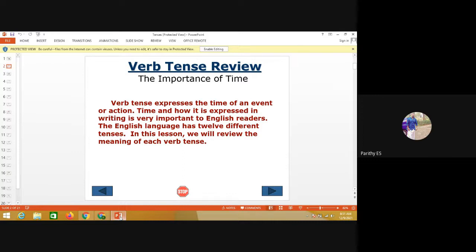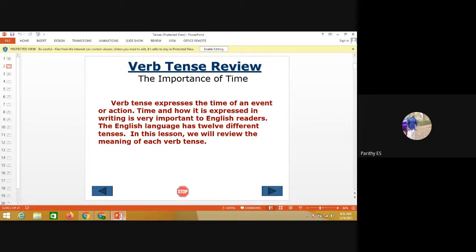For simple future, we use will plus V. For present continuous, we use am, is, are plus verb plus ing. Likewise, past continuous uses was, were plus V plus ing. The V is nothing but the verb. Likewise, future continuous is will be plus verb plus ing.